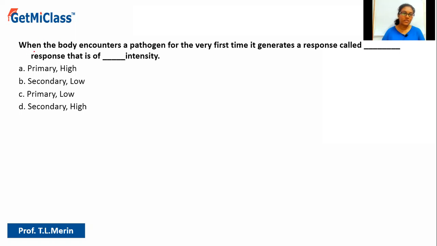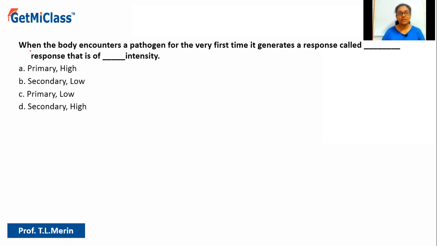So let's solve this question here. It says when the body encounters a pathogen for the very first time, it generates a response called dash response that is of dash intensity. And the options are option A primary high, option B secondary low, option C primary low, option D secondary high.